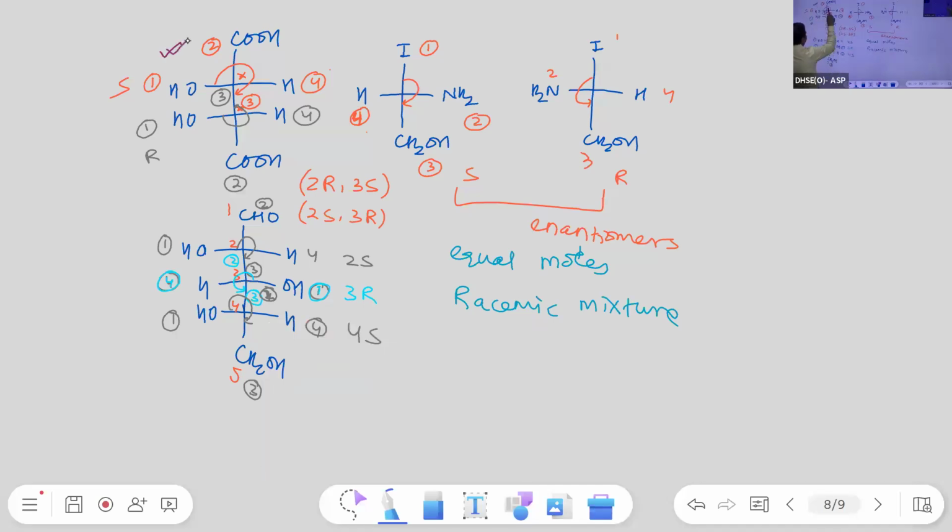Now compare the previous and this one. It is optically inactive, and within the compound there are two chiral centers, one R and another S. Here we have two different compounds, enantiomers, one R and another S, so this mixture is optically inactive. This is also optically inactive. So this is a racemic mixture; the meso compound means within the compound, and the racemic mixture means two different compounds. Both are optically inactive. Meso compounds are optically inactive because within the compound opposite rotation is present.